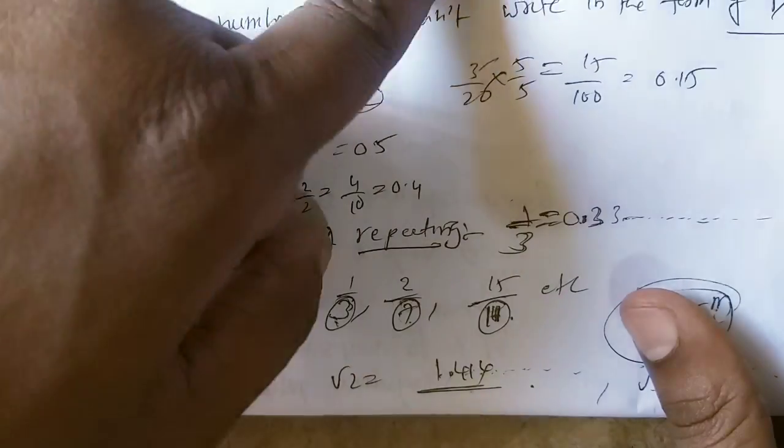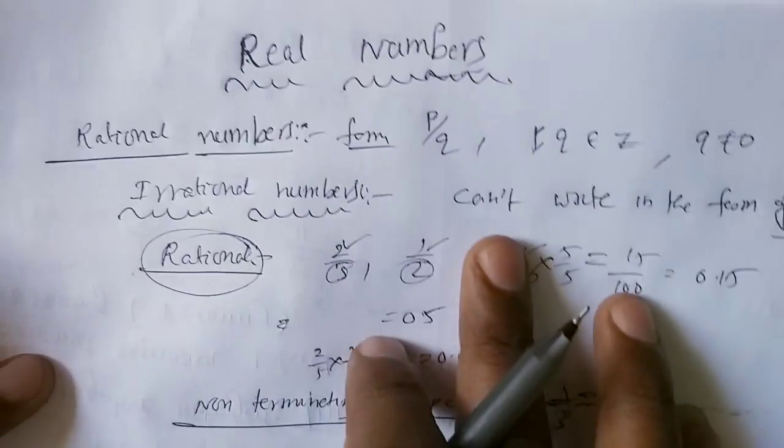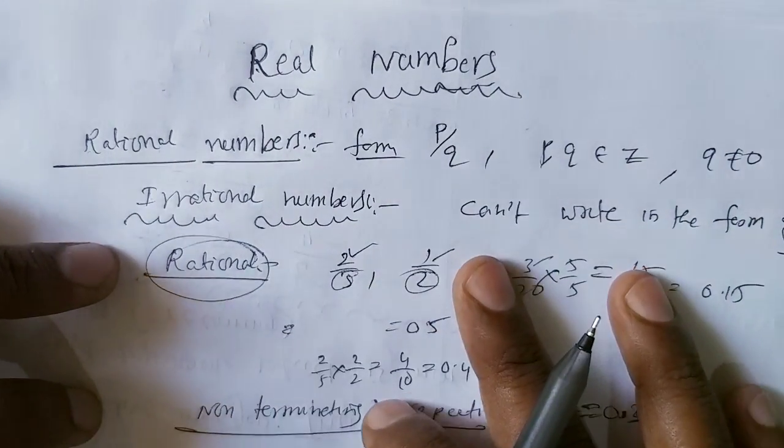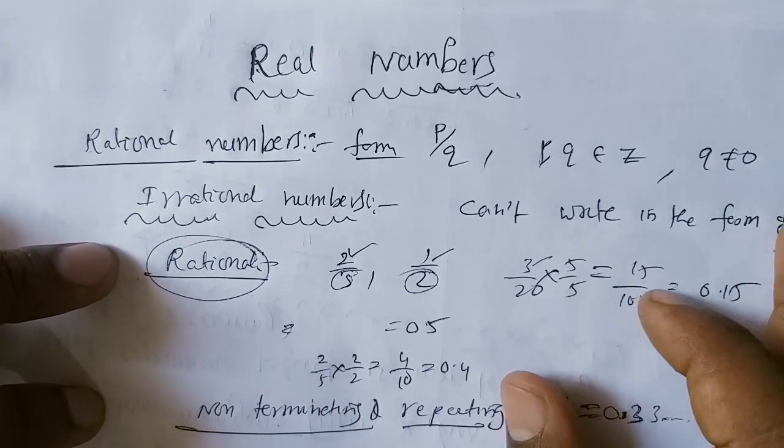it real numbers. Rational numbers and irrational numbers together we call real numbers.